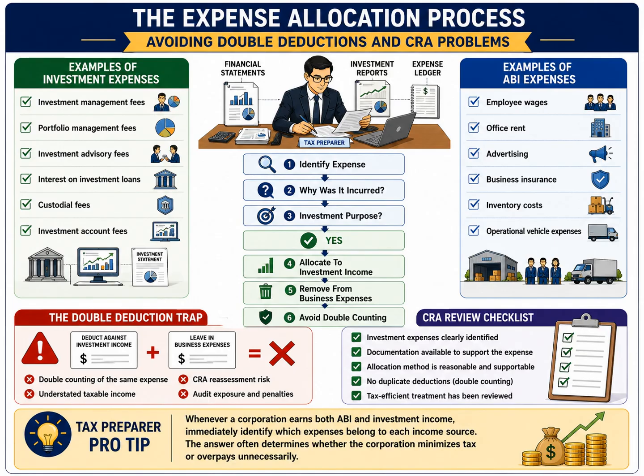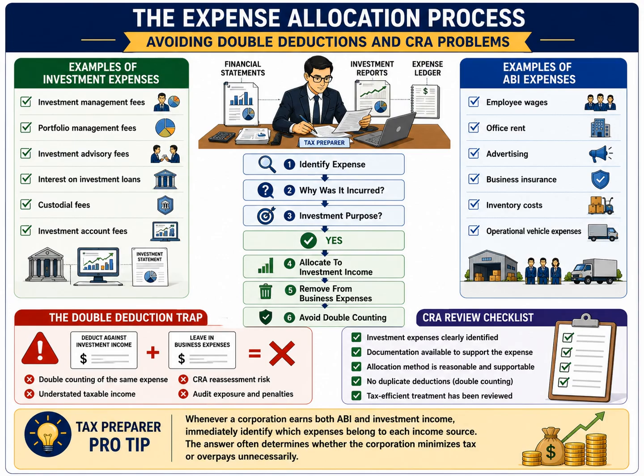The flowchart in the center of the slide illustrates this decision-making process. First, identify the expense. Next, determine the reason for the expense. Then ask whether the expense has an investment purpose. If the answer is yes, the expense should generally be allocated to investment income. At the same time, it should be removed from business expenses to ensure it is not counted twice. This final step is extremely important because one of the biggest risks in this area is double counting.